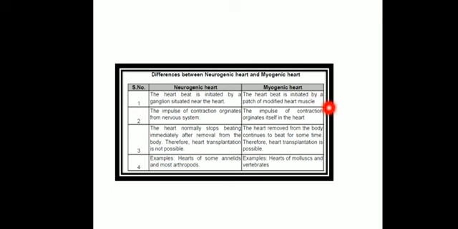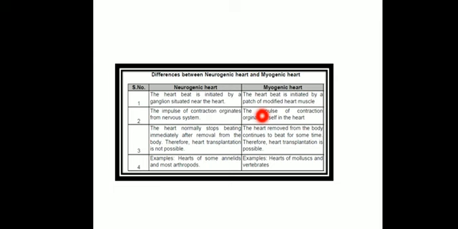So here we have seen that the SA node, AV node, Purkinje fibers and bundle of His are the different types of modified heart muscles responsible for autoexcitability, and hence they are not dependent on neurons. In the neurogenic heart, the impulse of contraction originates from the nervous system, while over here the impulse of contraction originates in the heart itself.